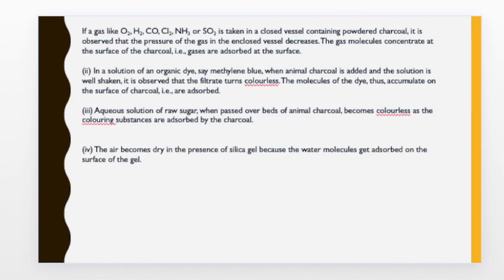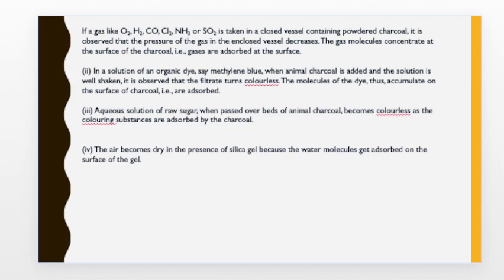Some highly relevant examples are given in the NCERT Unit 5 Surface Chemistry, where a mixture of gases containing oxygen, hydrogen, carbon monoxide, chlorine, ammonia, and sulfur dioxide are taken in a closed vessel containing powdered charcoal. It is observed that the pressure of the gas in the enclosed vessel decreases, and this is due to the fact that these gases get adsorbed on the surface of the powdered charcoal.